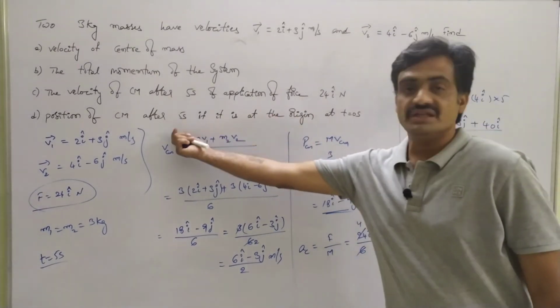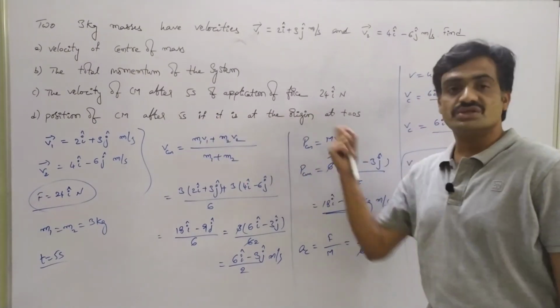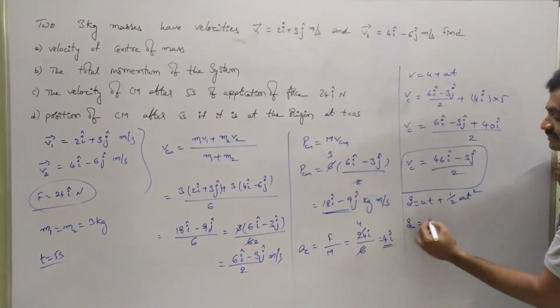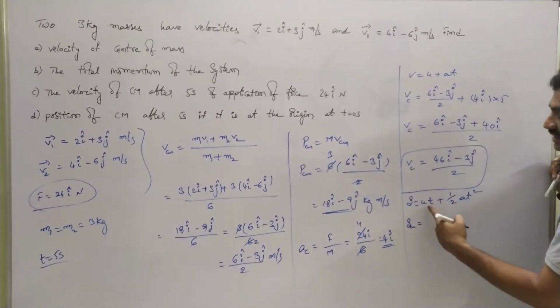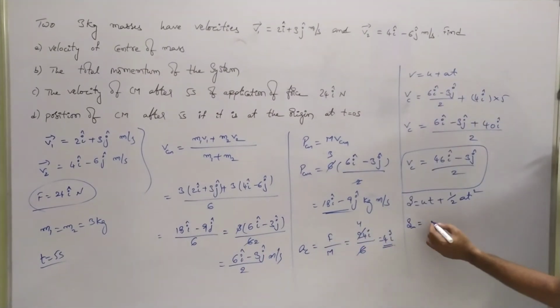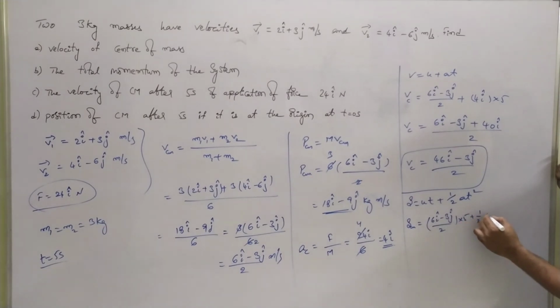Initially, since the position is represented as origin, we consider the initial position as 0. Then the position of the center of mass after 5 seconds: observe that the initial velocity is (6 i cap minus 3 j cap by 2) into 5, plus half into a, which is 4 i cap, into 5 square, which is nothing but 25.